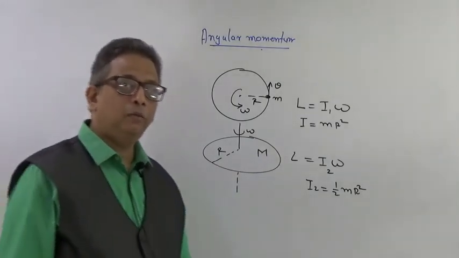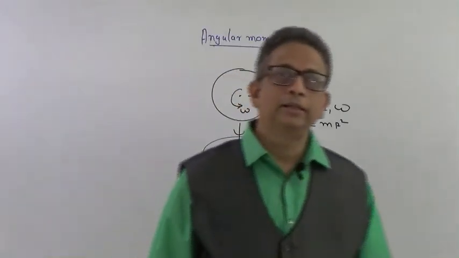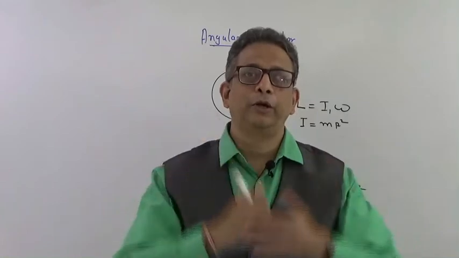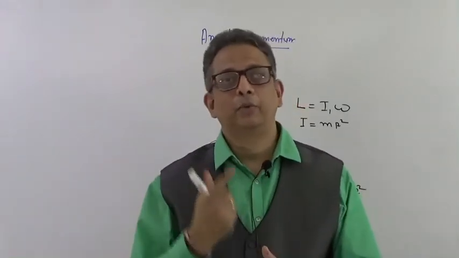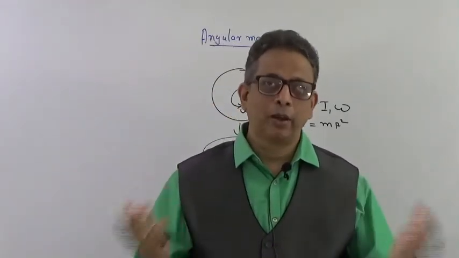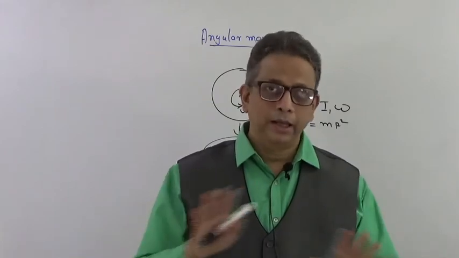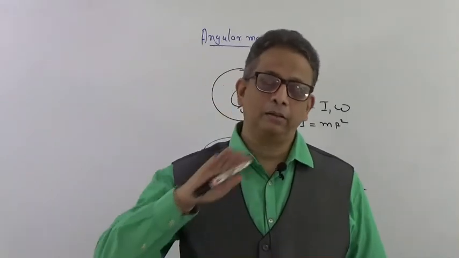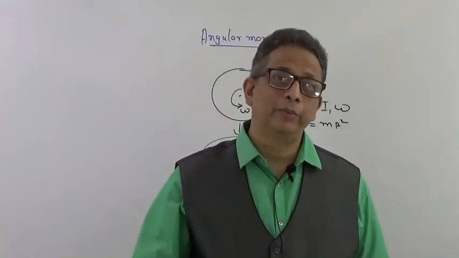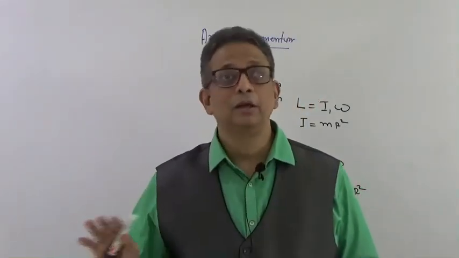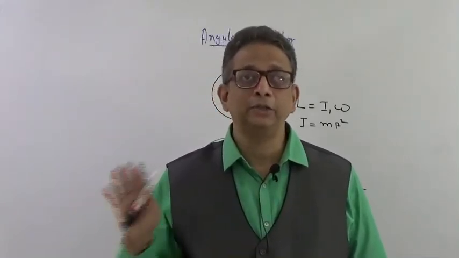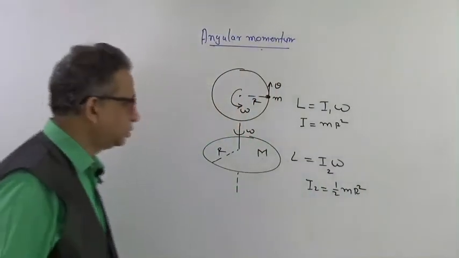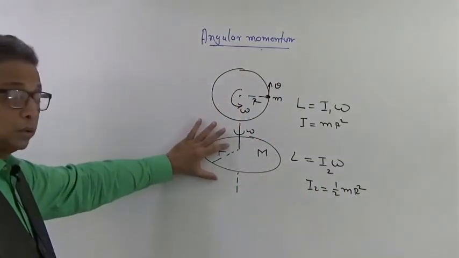For a sphere, moment of inertia is going to be different. For a disk, it is going to be different. For a ring, it is going to be different, and you have all those moment of inertia of all the rotating bodies. We can have an angular momentum of a square also, of a rod also. A shape is immaterial. You can have angular momentum of any shape of body and in any arrangement of axis of rotation, correct?